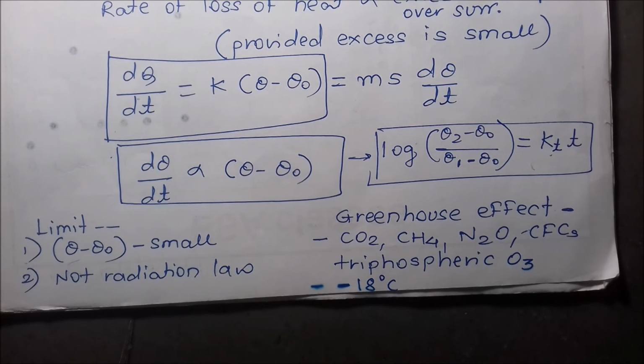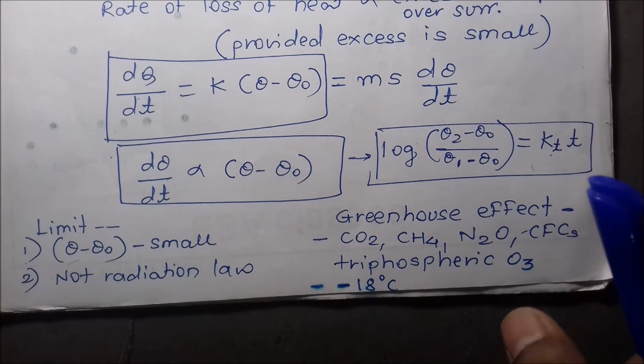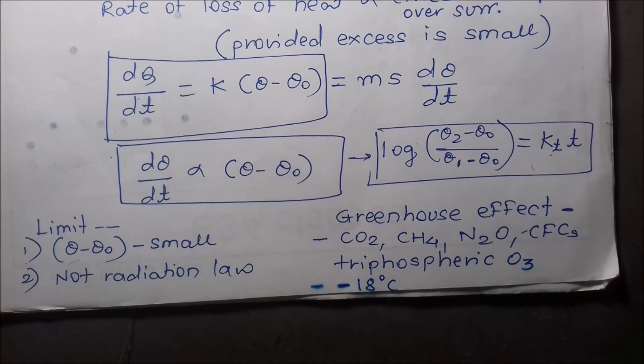Then the limitations of this law: theta minus theta naught, the excess over the surrounding, should be small, and this is not a radiation law. This is not a radiation law. This law considers convection, conduction, and radiation, all three.